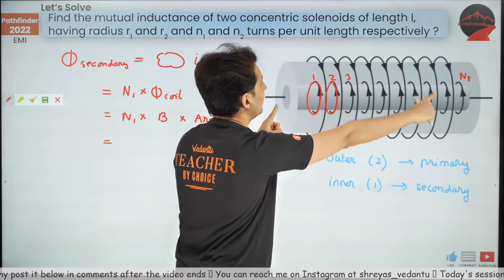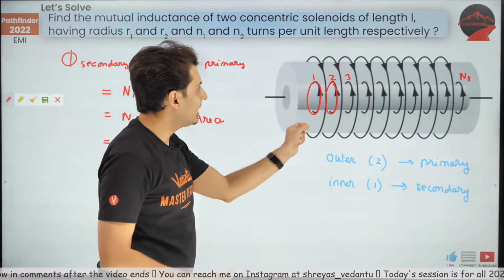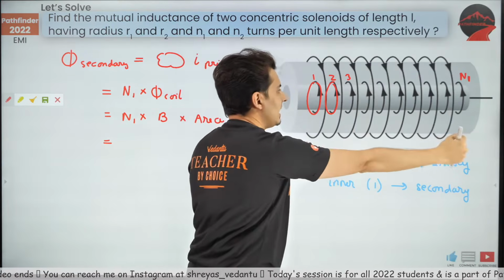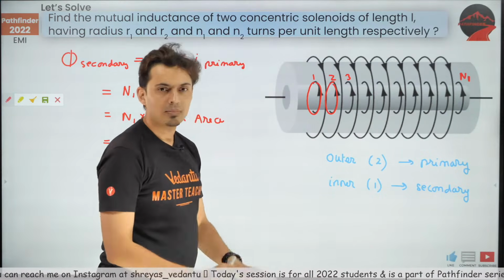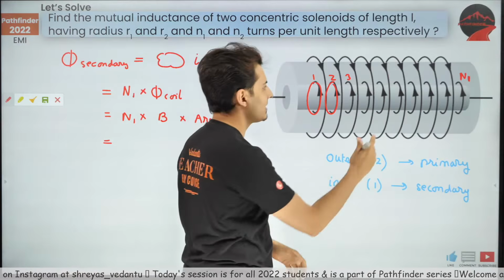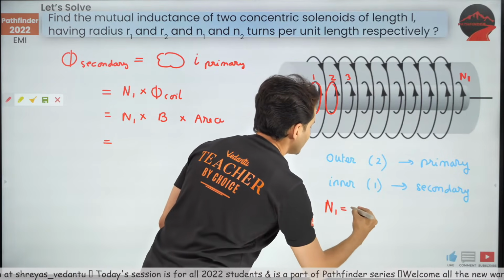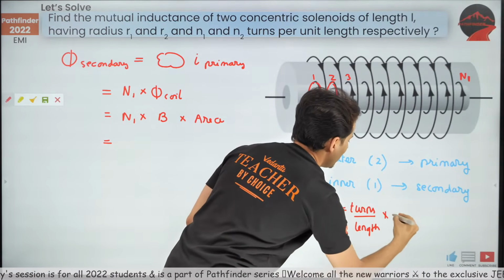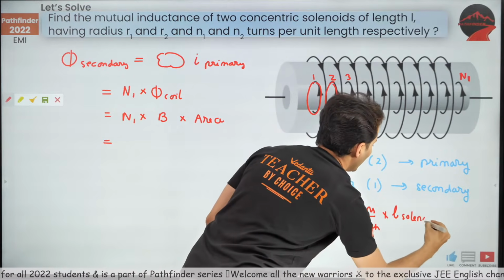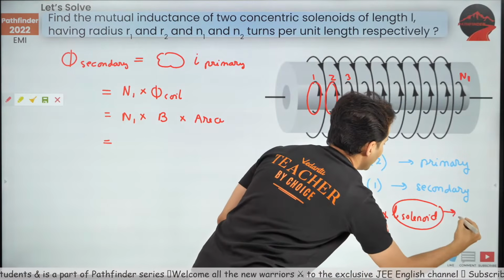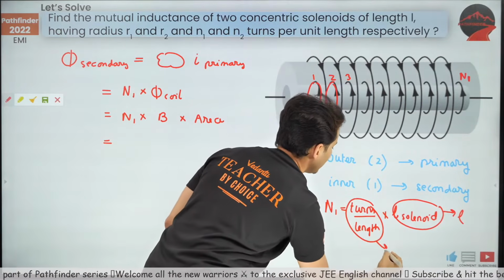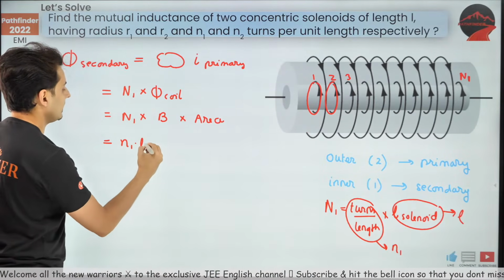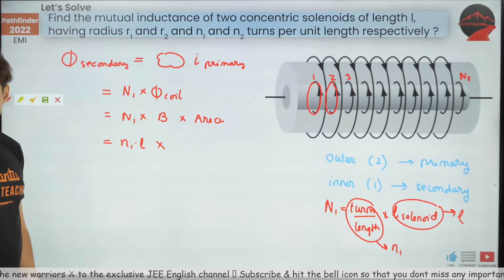So if the length of the solenoid is L and there are small n turns per unit length, then small n into L will give me capital N. Makes sense, everyone? So I can say N1 is turns per unit length multiplied by the length of that solenoid. So I'm just going to write this as small n1 into L. Okay, that's the first term.